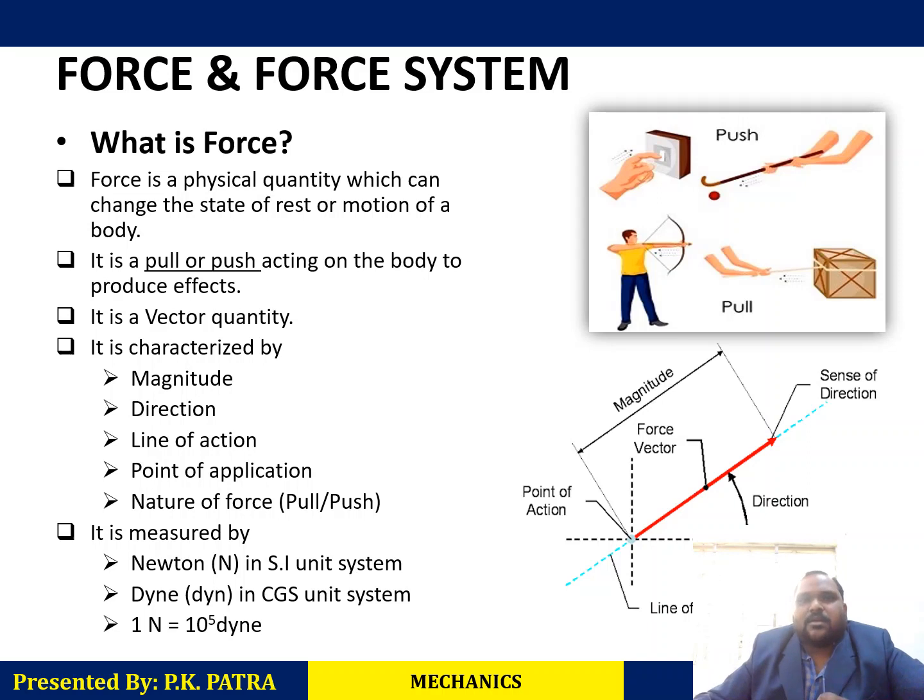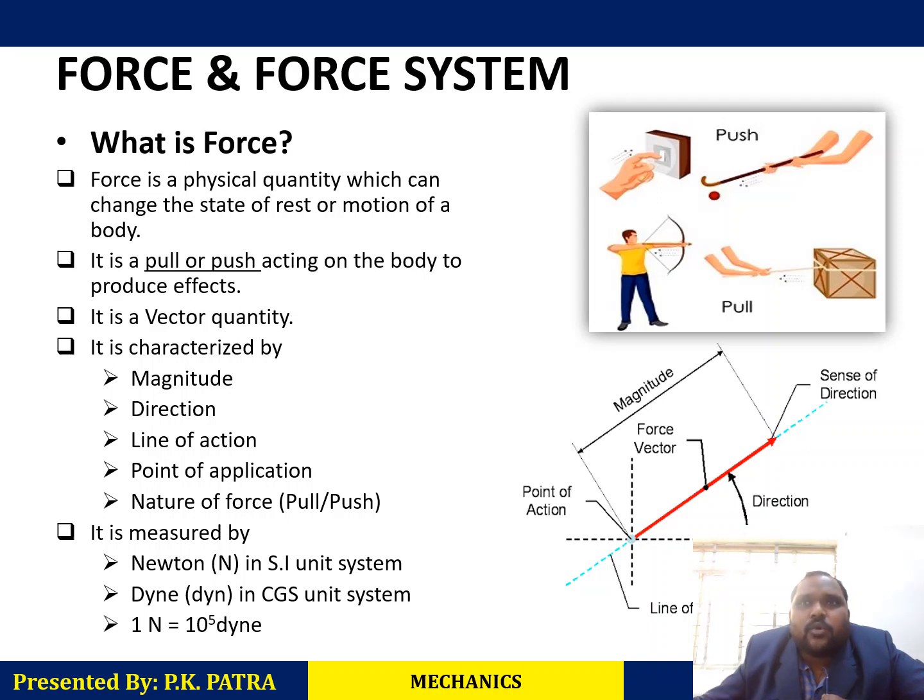And the last one, what is the unit of force? Basically, we study the unit in the CGS system, MKS system, SI system, FPS system in physics. But what we are going to learn is the SI system. We will discuss all the numericals in the SI system. So the SI unit of force is Newton.